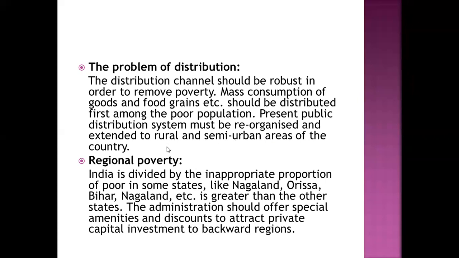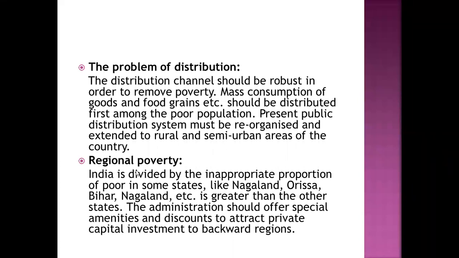Means while we are distributing wheat and rice, the first priority of the government should be given to the poor people who don't have food, and after that they should provide to the urban and semi-urban areas which need it. In this way, they equally distribute the food to the general public.